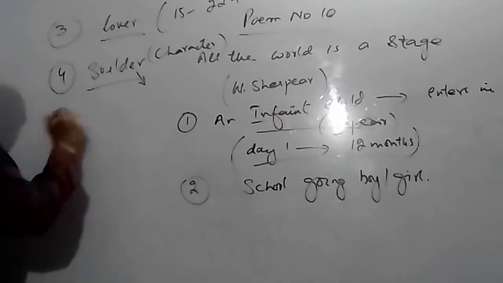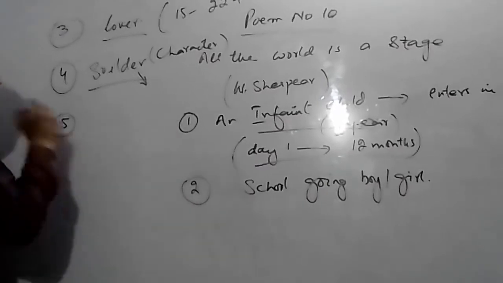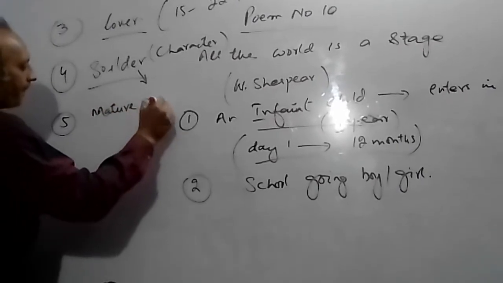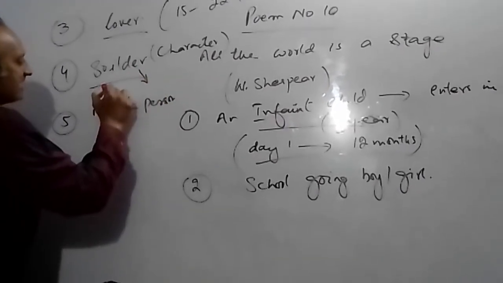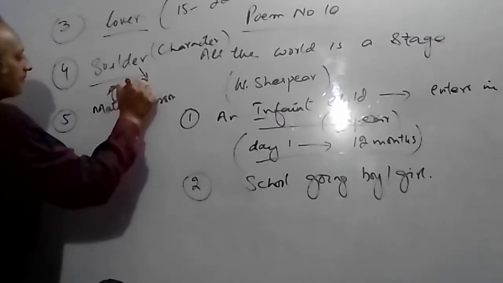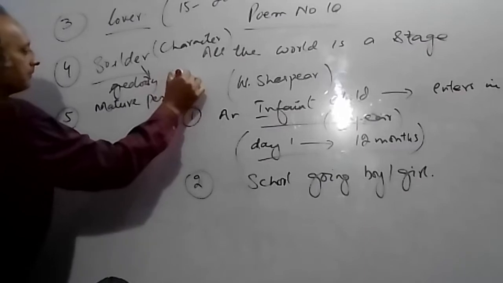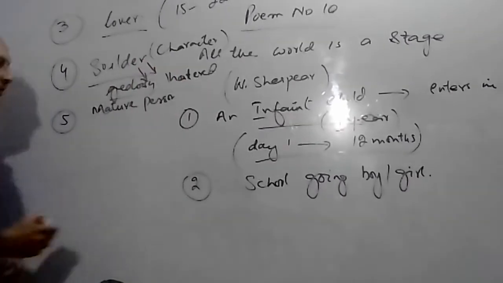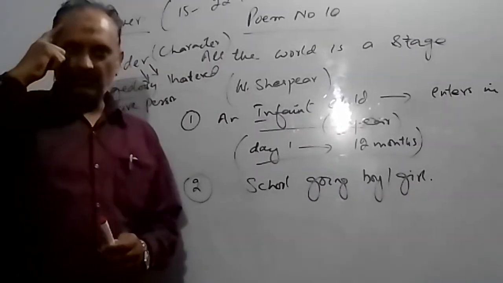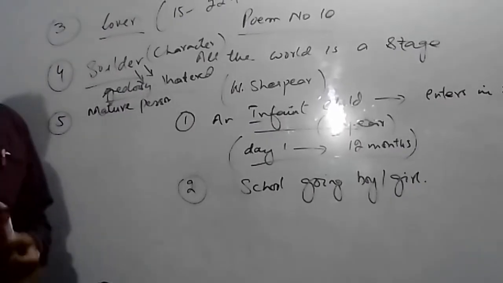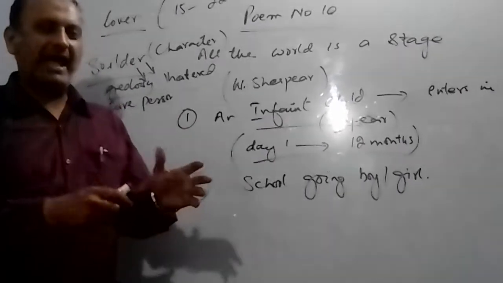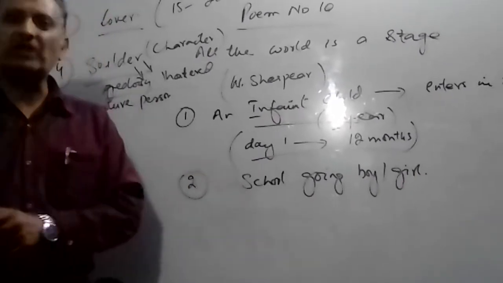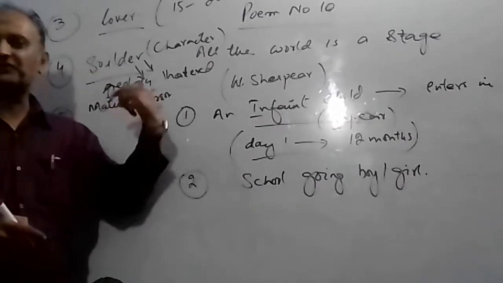Then the fifth character, the person becomes a mature person. But here we see some jealousy as well, hatred. Why? Because a soldier doesn't think from the mind. He always thinks from the heart. So whenever he sees any junior crossing him, obviously he becomes very jealous. That is why he used the word soldier here.